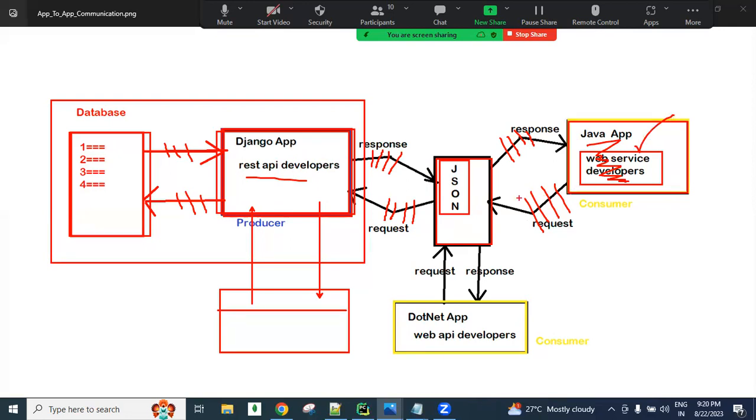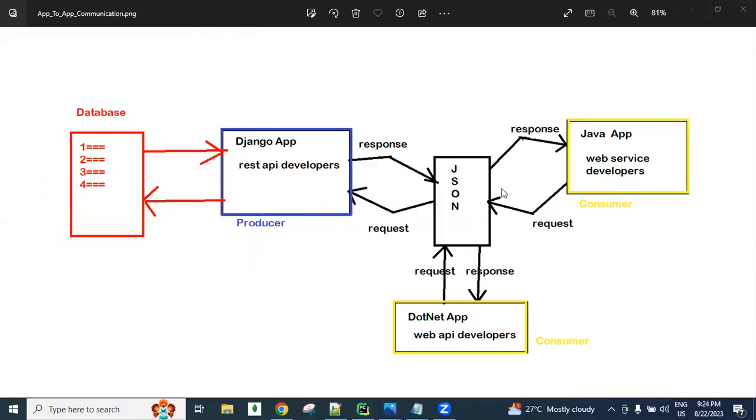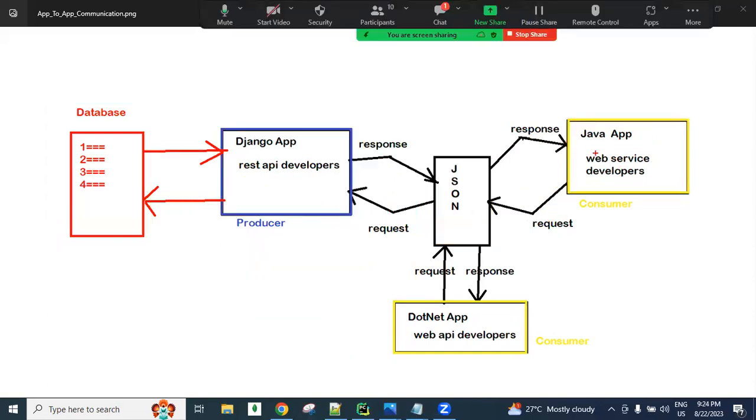So like that, using APIs, all application people interact in the entire world, guys. The Java application sends a request in the form of JSON. Now the Django application takes that request in the form of JSON and generates a response in the form of JSON. Now Java receives this response in the form of JSON.